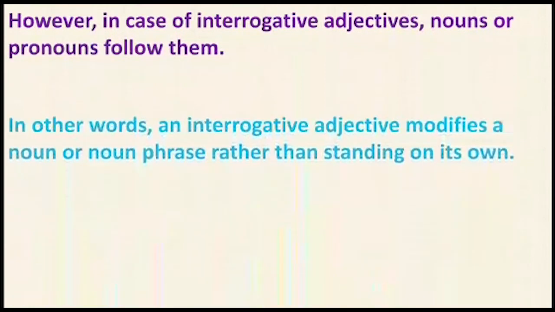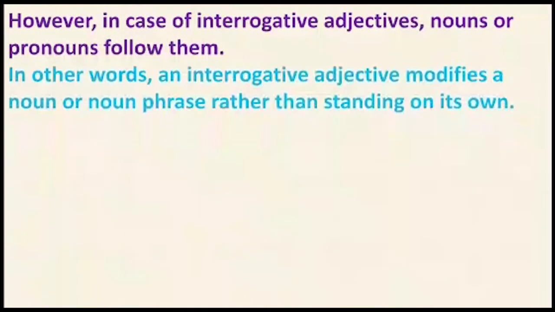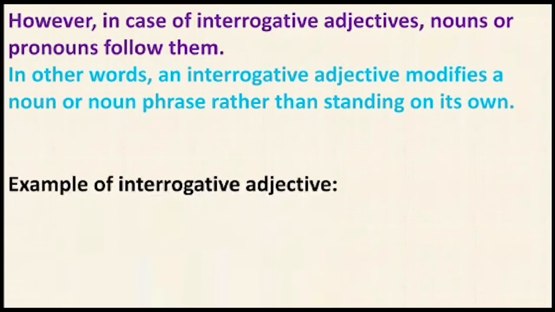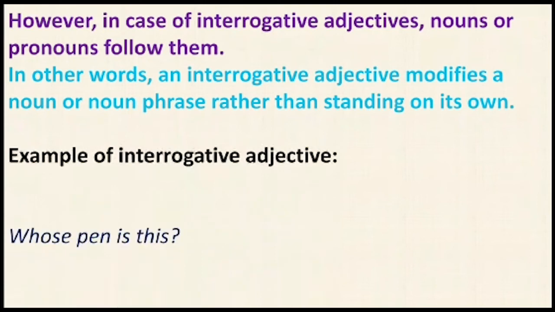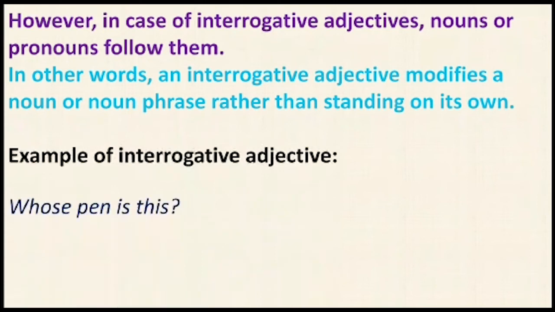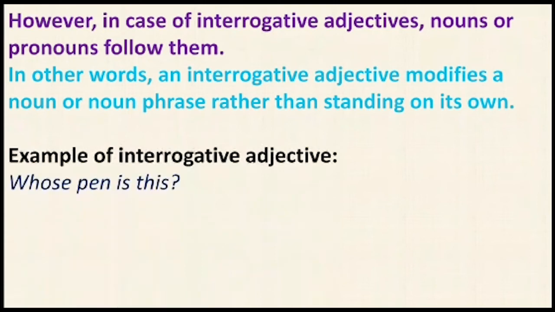In other words, an interrogative adjective modifies a noun or noun phrase rather than standing on its own. Example of interrogative adjective: whose pen is this? Children, in this example, after the interrogative adjective whose, you can see a noun, pen. It means that this is an example of an interrogative adjective.